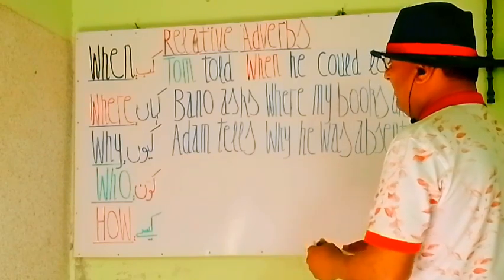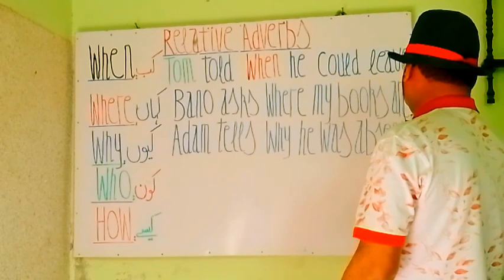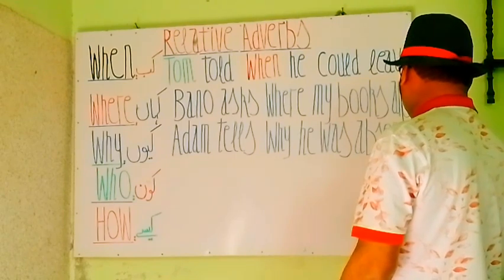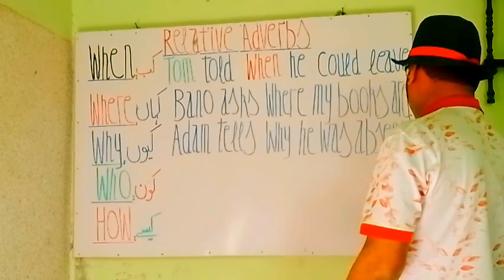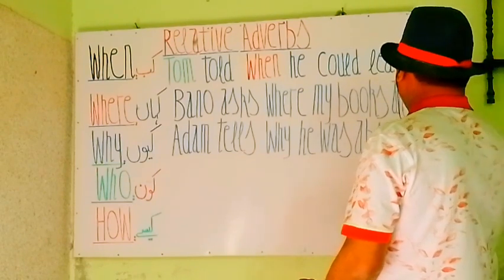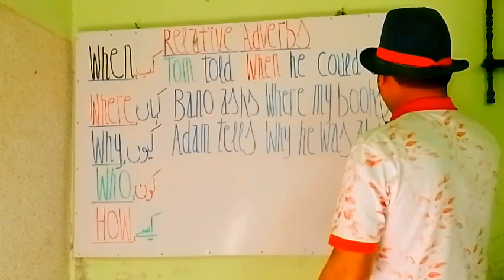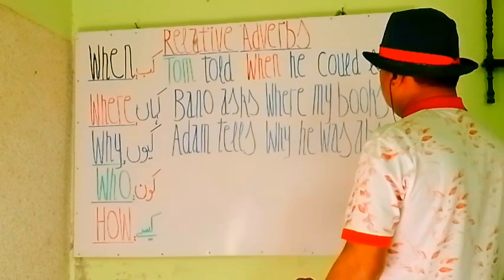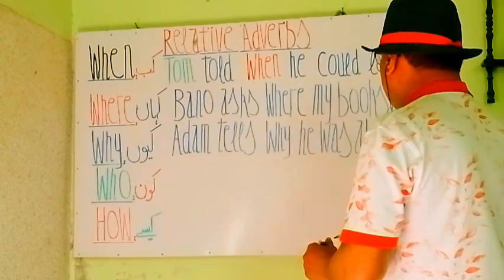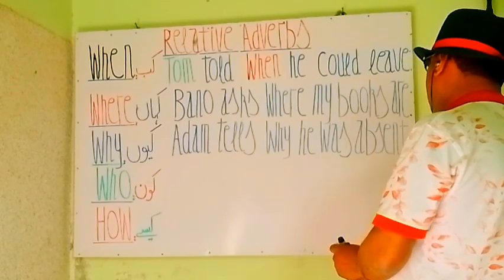Adam बताता है, Adam gives the reason why he was absent. We have to put here a full stop. So here you see the stop. It's a full stop. After positive statements, we must add a full stop. So here we write the full stop. So make a correction. So Adam tells why he was absent.